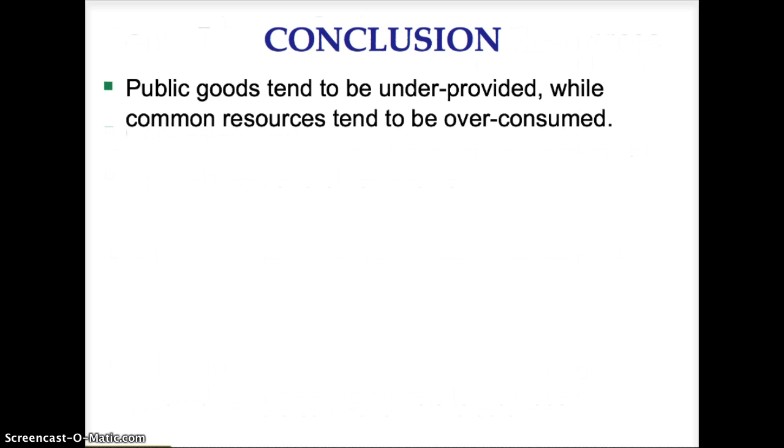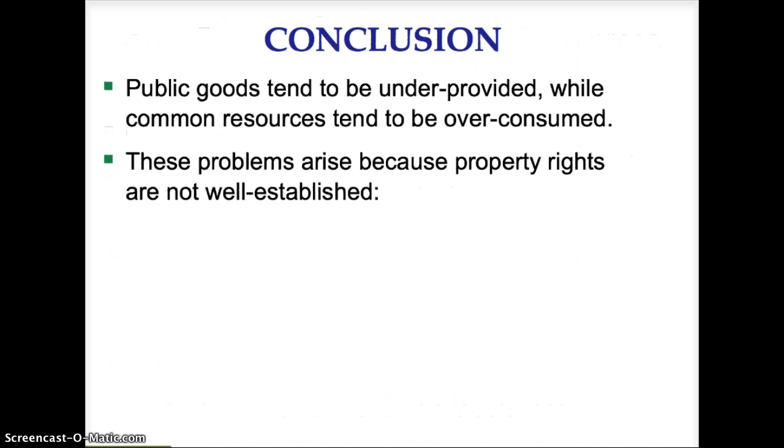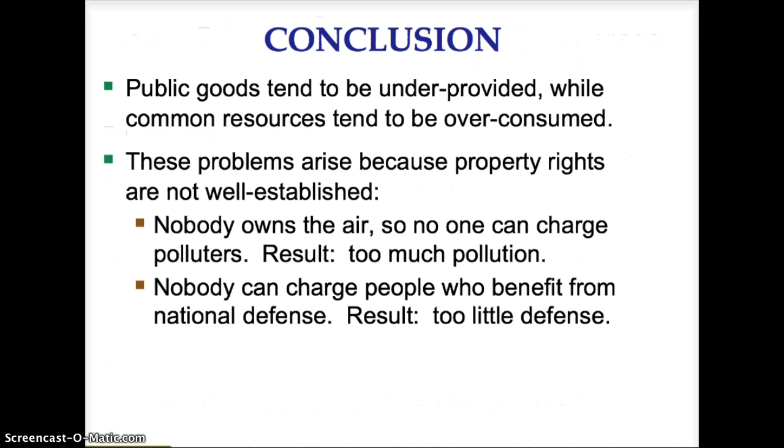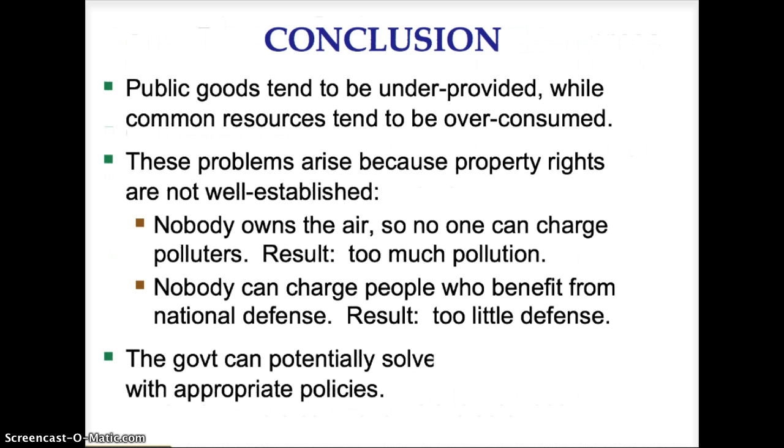In conclusion, public goods tend to be underprovided, while common resources tend to be overconsumed. These problems arise because property rights are not well established. Nobody owns the air, so no one can charge polluters. The result is too much pollution. No one can charge people the benefit from national defense, and the result is too little defense. The government can potentially solve these problems with appropriate policies.